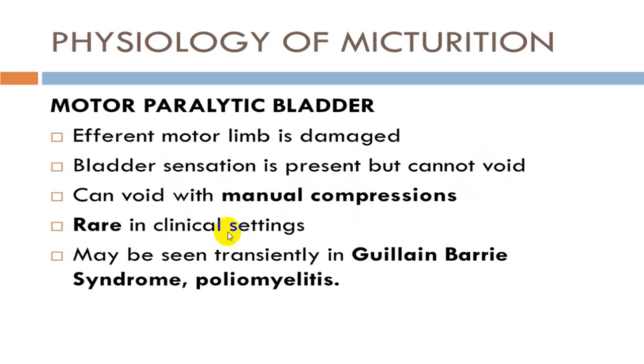Very rare in a clinical setting, not quite common, but can take place transiently in case of Guillain-Barré. The person will be having a sensation, hence the person will feel that the bladder is full and he will be able to evacuate with Credé maneuver.